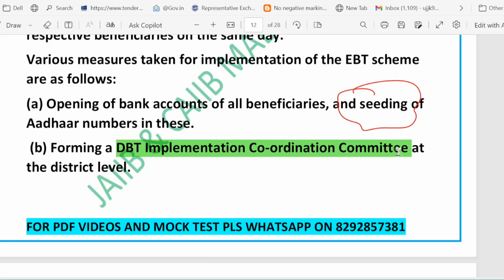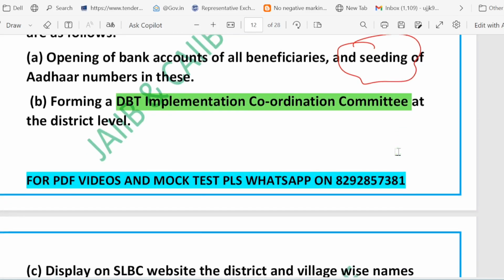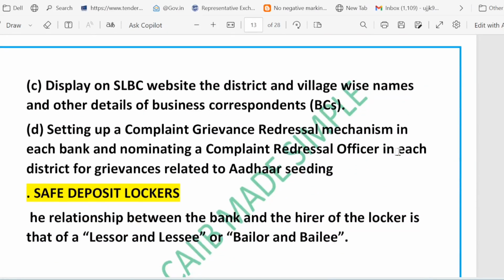So I hope it is clear. The DBT implementation coordination committee is formed at the district level. Then BC details. BC details are available district-wise as well as village-wise, and they are displayed on the SLBC website for transparency.